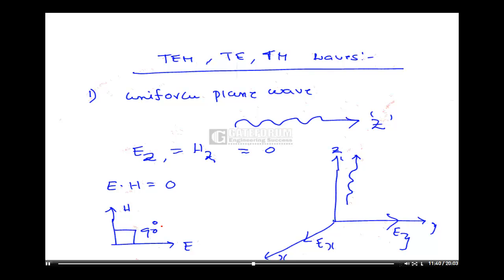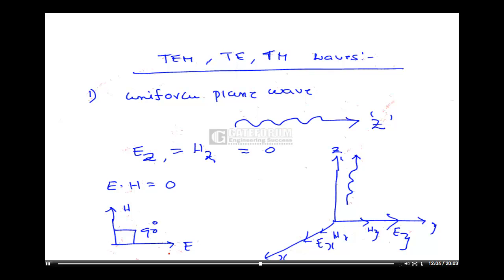One more thing. These E and H fields are perpendicular to the propagation direction, because we have Ex, Ey, and similarly Hx, Hy along the x and y directions, while the propagation direction is z. So E and H are perpendicular to the propagation direction.